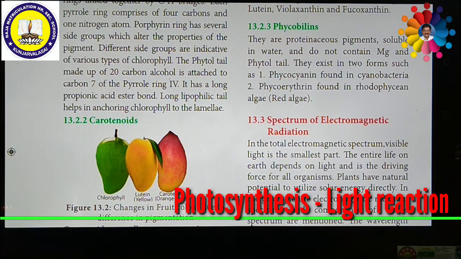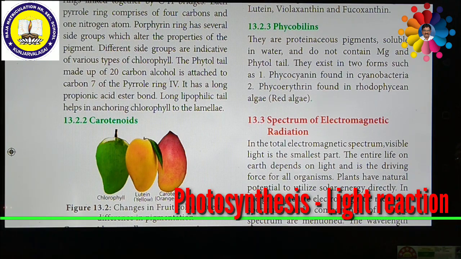Then another important pigment is xanthophyll. Xanthophyll is a yellow color pigment, like carotene. Carotenes are pink to red in color, but xanthophyll is a yellow color pigment. These contain more oxygen. Lutein is responsible for the yellow color.